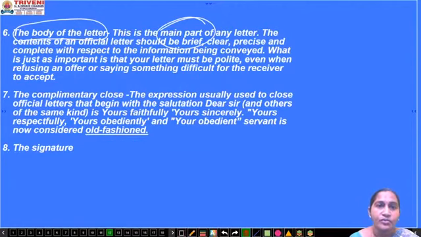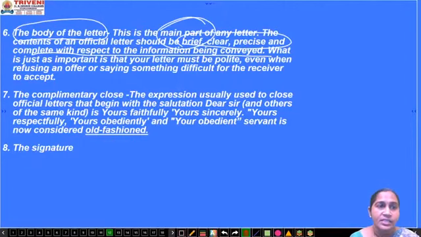The content of an official letter should be very brief, clear, precise and complete with respect to the information being conveyed. Whatever you want to tell in that letter should be written completely, so the other person should not be ambiguous about what you want to tell.